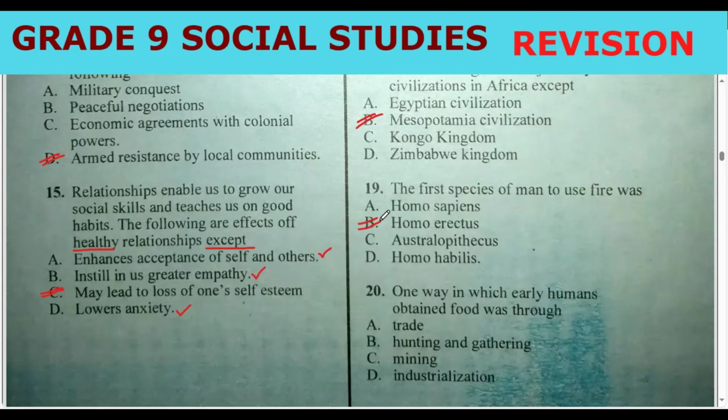Then we go to question number 20. One way in which early humans obtained food was through, okay, this question is direct. The way people used to get food. The key word here is early. Early humans.